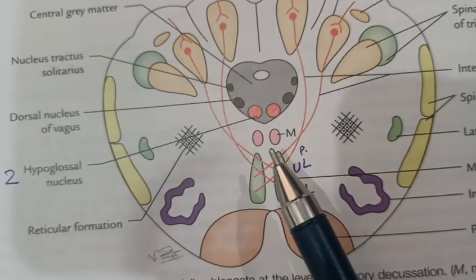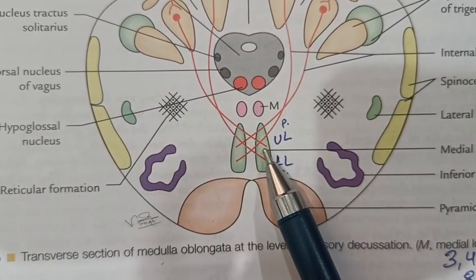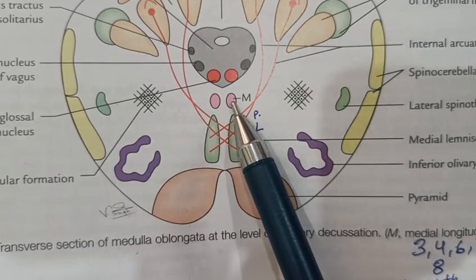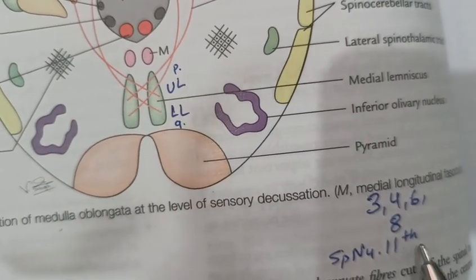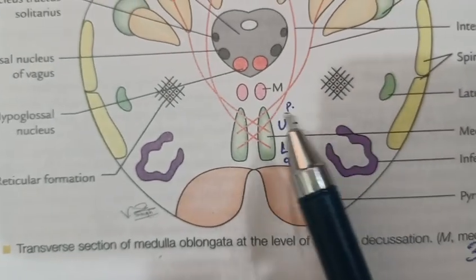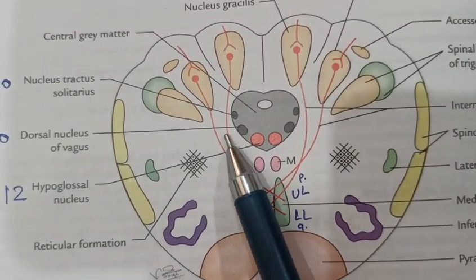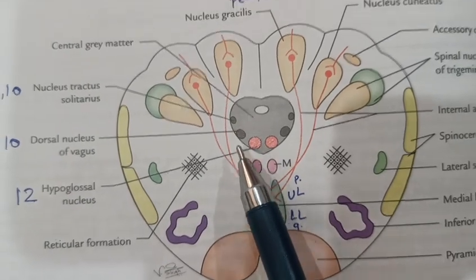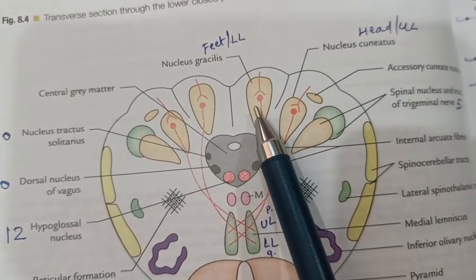Okay, so what is the difference between medial longitudinal fasciculus and medial lemniscus? Medial longitudinal fasciculus belongs to auditory, visual and spinal nucleus 11th fibers, and medial lemniscus related with internal arcuate fibers, sensory decussation and posterior column white tract.